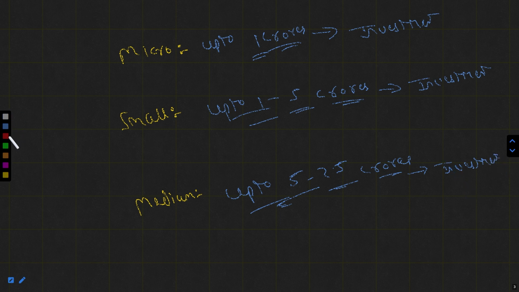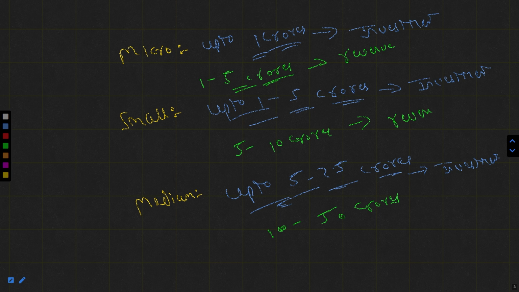When we talk about revenue, micro earns revenue up to 1 to 5 crores, small has revenue from 5 to 10 crores, and medium has revenue from 10 to 50 crores. This is the revenue part. Again, a reminder: the values may be different.